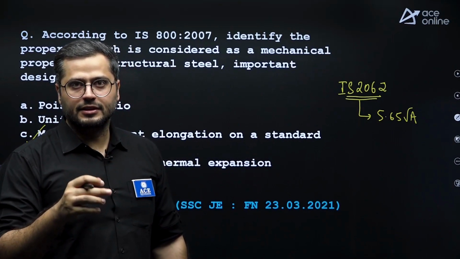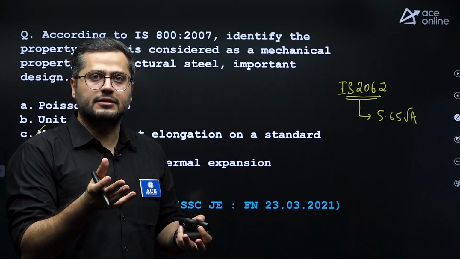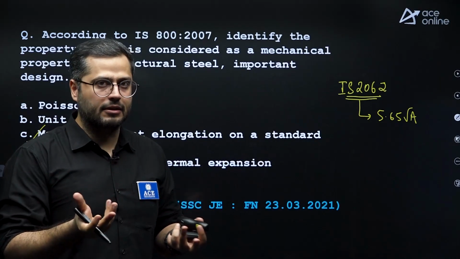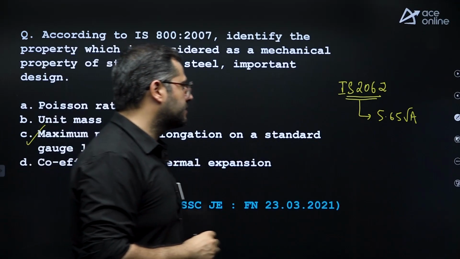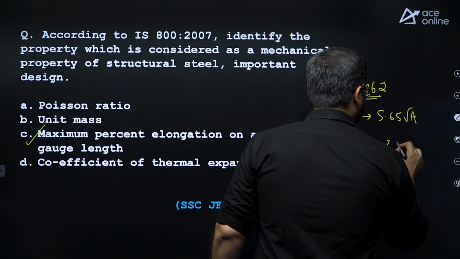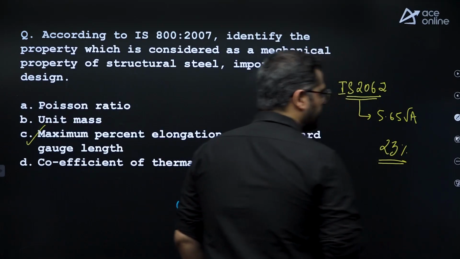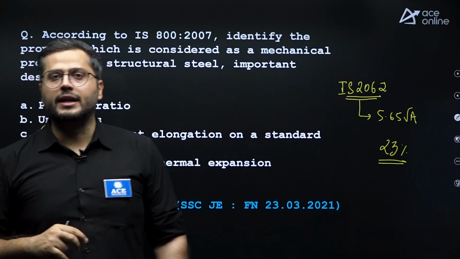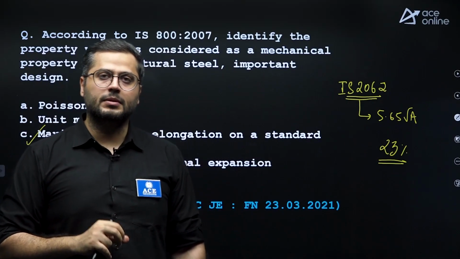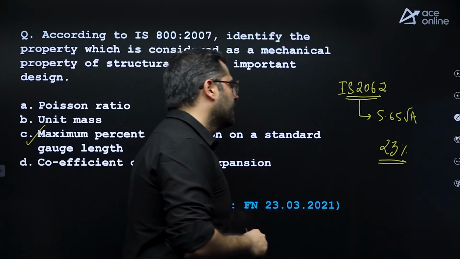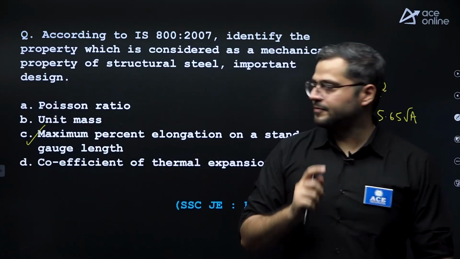And for standard structural steel, which is none other than mild steel only, in that particular case, 23% is the minimum percentage elongation, right? 23% is the minimum percentage elongation. Keep this in mind. This has been asked in various exams.